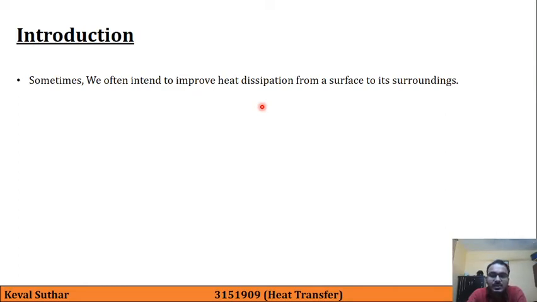Let us take an example of a two-wheeler in which, because of the working of the IC engine, the outer part of this engine gets heated and the temperature is very high, and if that is not cooled, then it can damage the material of the covering of that engine. So that is one of the examples in which we require that heat should be dissipated from the surface to its surrounding as quickly as possible.